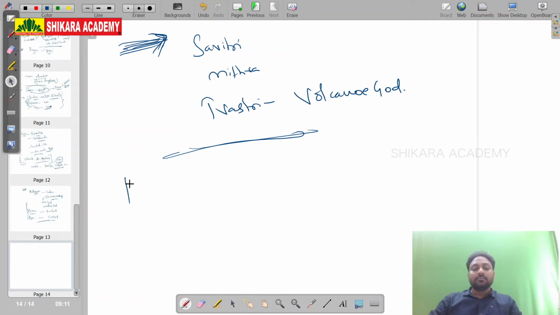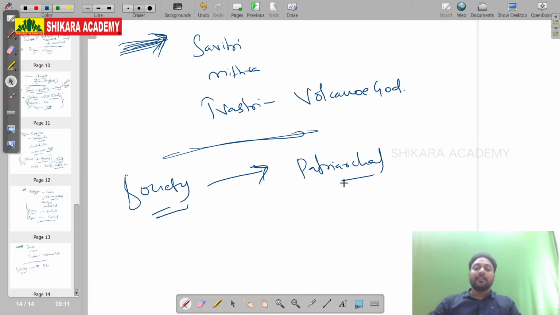Okay, now society. Society of the Rigvedic period. Very, very important. It's a patriarchal system. This is the fundamental difference between Indus Valley civilization and the Aryan civilization. It is a patriarchal system.